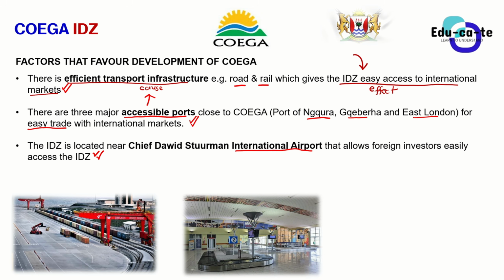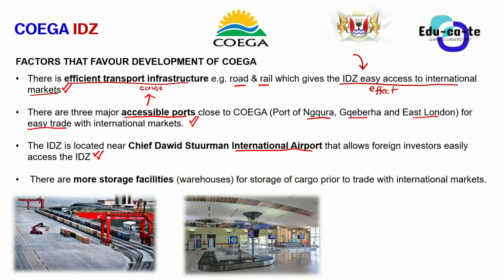So having an airport closer to the ITZ is an advantage, because it makes it easier for foreign investors to access the ITZ. And once the foreign investors access the ITZ, they can propose some business there, and eventually invest in the ITZ by establishing their own businesses there. That is how you grow the nation. You need more foreign investment into the country as well, because that results in greater economic growth through foreign exchange.